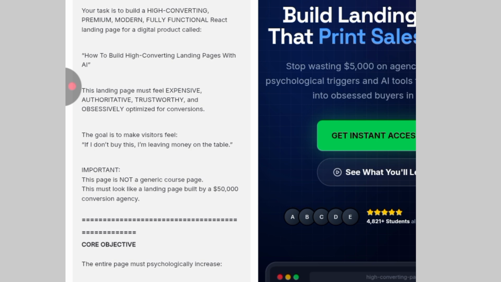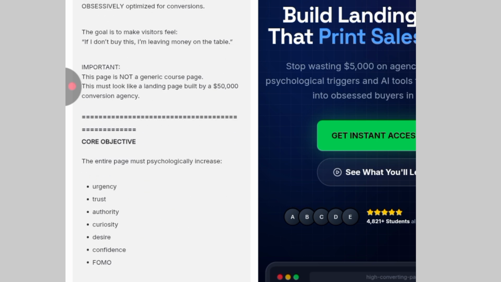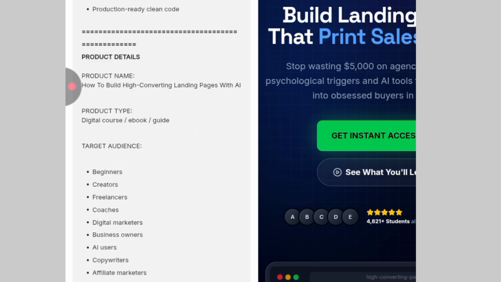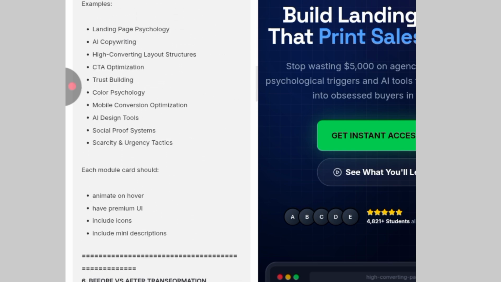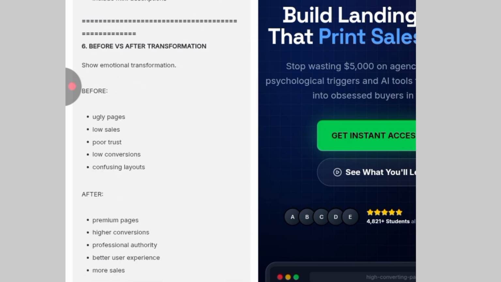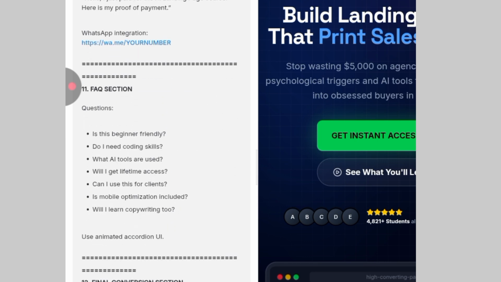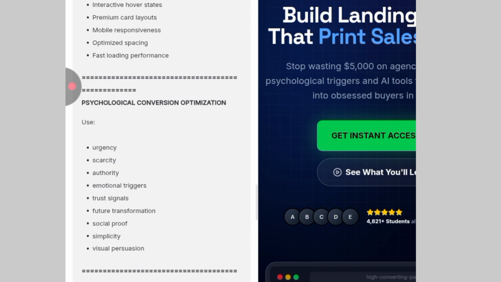Just pay close attention to this. These are the prompts that I used to build this particular landing page. Now I want you to understand something: AI is not perfect. You are the one controlling AI. You tell the AI what to do and what it must not do, and its job is to follow you. So what you put inside the AI will determine the response and the result it gives you.